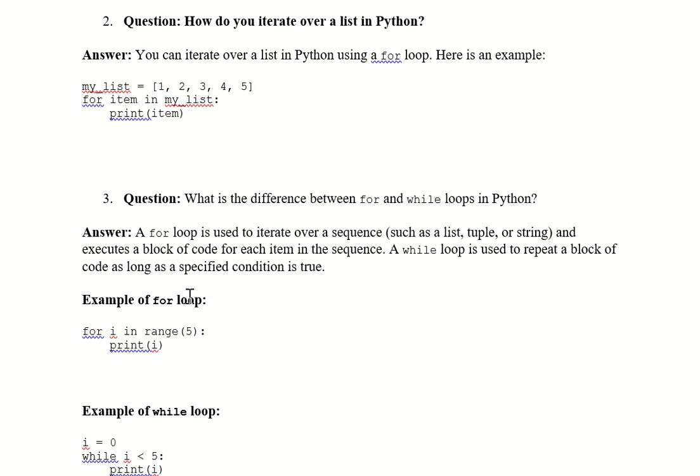What is the difference between for and while loop in Python? A for loop is used to iterate over a sequence. The sequence can be a list, a tuple, a dictionary, or a string, and it executes a block of code for each item in the sequence. Okay, first we'll look into the for loop. For i in range 5, print i.